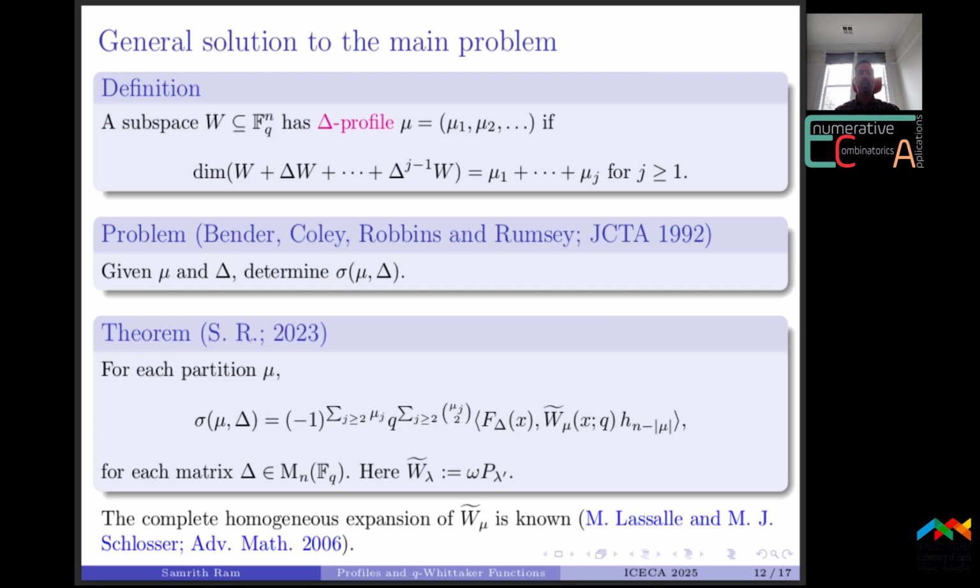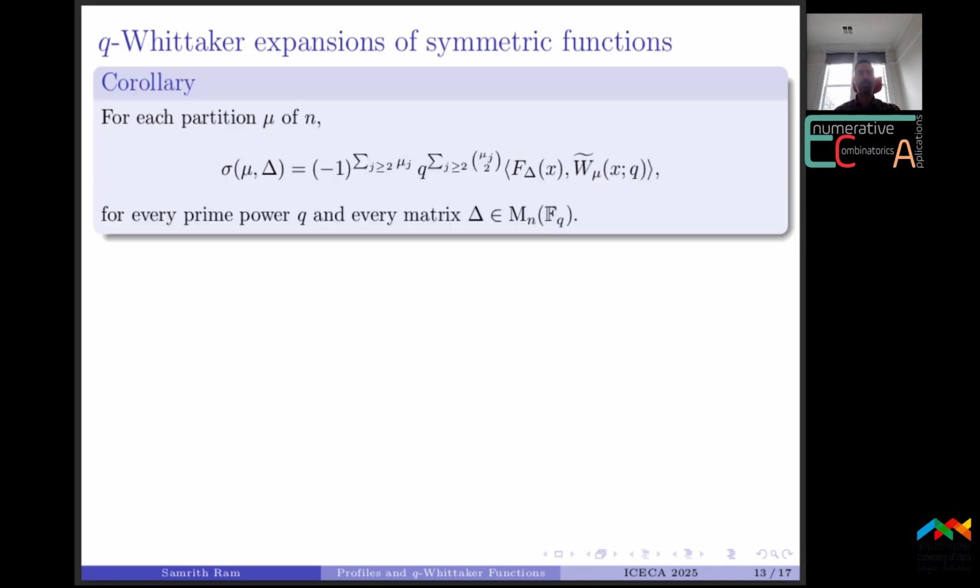Thanks to a result of Lascoux and Schlosser, one knows the complete homogeneous expansion of these W tildes, and so this theorem gives an explicit formula for sigma mu delta. In the case where mu is a partition of the ambient dimension, the theorem simplifies to give a nice scalar product for sigma mu delta.